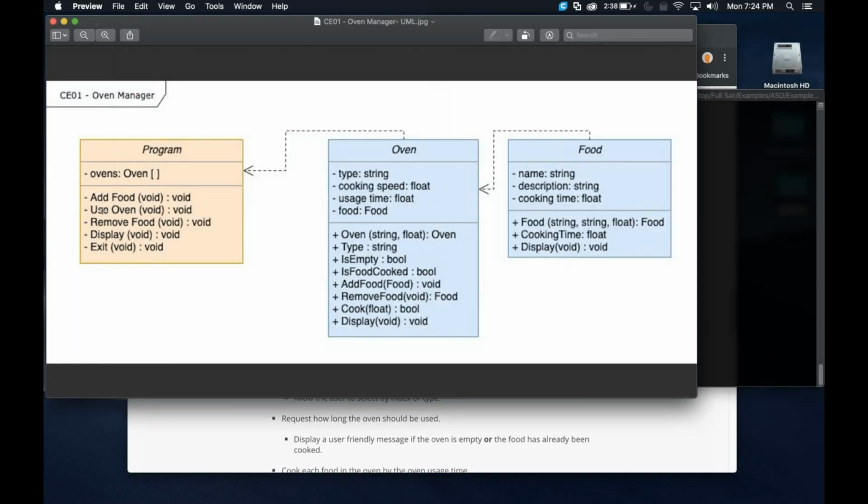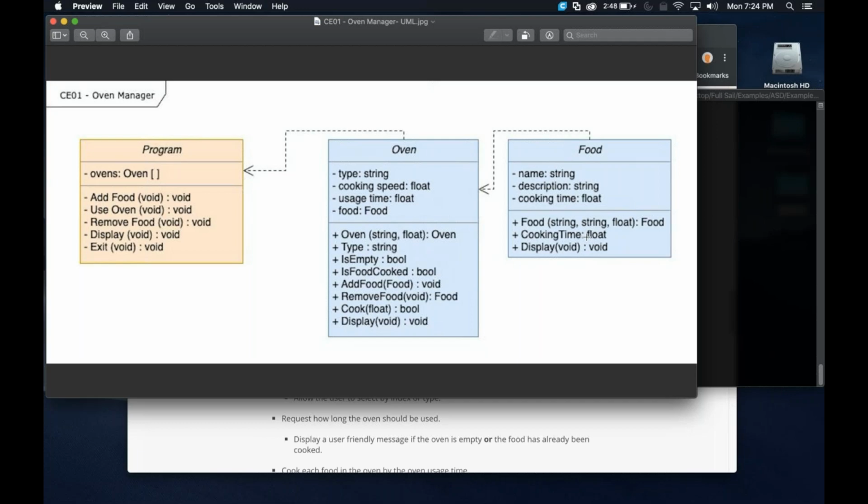So now if we look over here, we're inside of our program. We've used our first one, which is going to be those add food. So we now have food inside of that oven. So what does that mean? That means we created a food object from this food class, right? We filled in all the different stuff, and now we're sending it over here into our oven, which is going to be setting this, the member variable, to that particular food item, which is going to be tacos, right? Also notice that the food itself contains that cooking time, right? So that is going to be that getter, right? Because we need to get that cooking time.